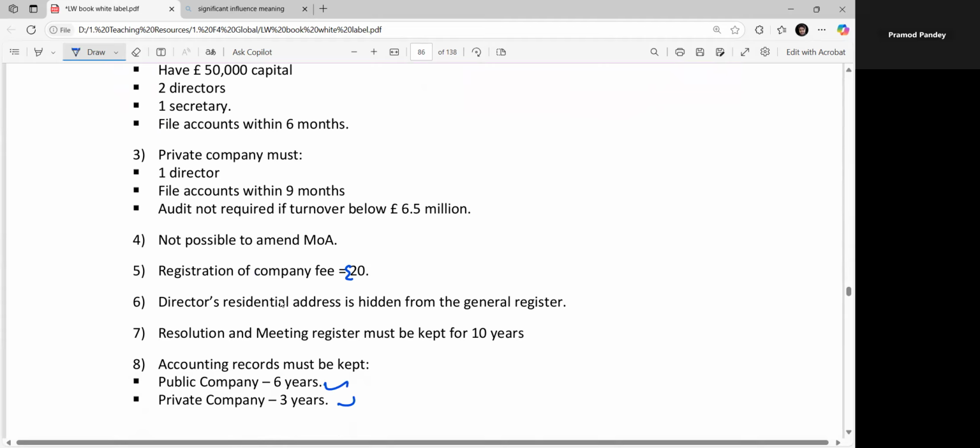And yes, all these things need to be learned. Like here this thing is coming, 6 months is coming, directors are coming. Look, Samvit, these are the things that you need to learn. Okay? Is it okay? Is this only there in the recap, right? Which one, this accounting record, or this one? Registration of the accounting, or which point are you talking about, brother? Which point are you talking about, please?